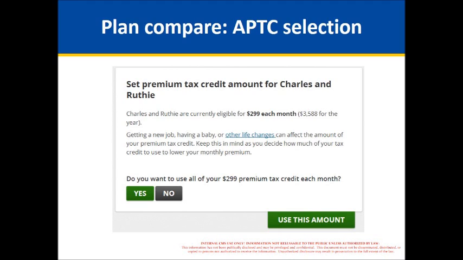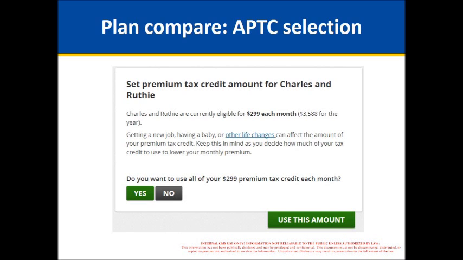Or conversely, someone could find out that they've underestimated how much income they had, and then they might owe a little back at the end of the year when the IRS reconciles their taxes. So anyway, let's just assume the person has decided that they want to use all their tax credit right now to go towards their premium.